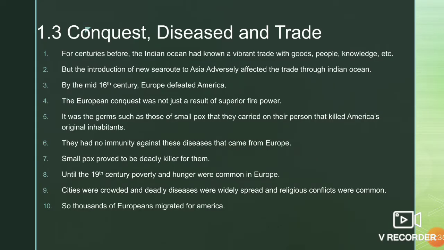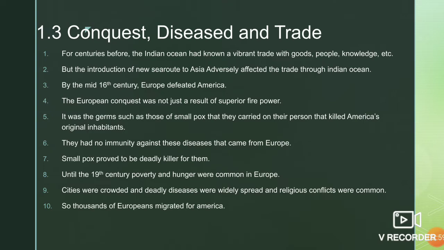Conquest, diseases, and trade. For centuries before, the Indian Ocean had known a vibrant trade with goods, people, knowledge, etc. But the introduction of new sea routes to Asia adversely affected the trade through Indian Ocean. By the mid 16th century, Europe defeated America.